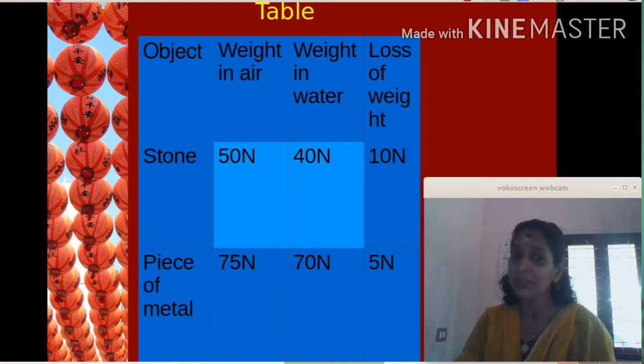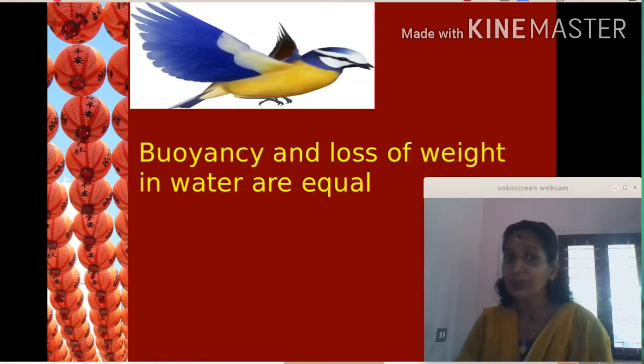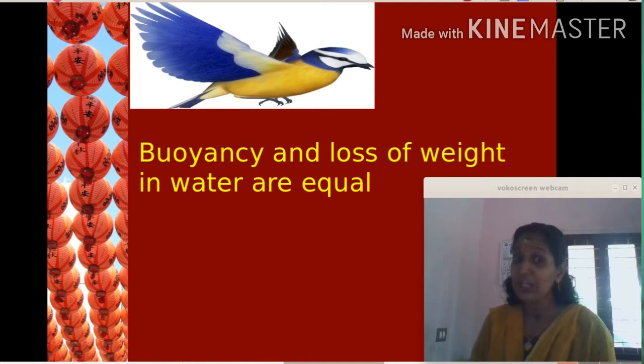Here the piece of metal experienced weight loss. 75 minus 70 is equal to 5 Newton. Water exerted an upward force of 5 Newton. So the buoyancy and loss of weight in water are equal. Loss of weight is equal to buoyancy.